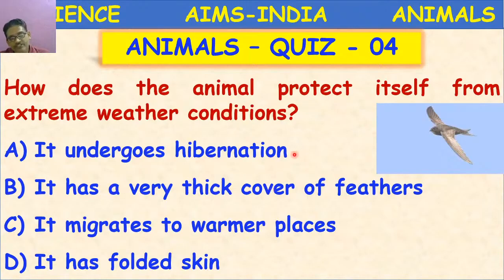Next, the opposite of hibernation is estivation. In summer, in the months of April and May, when it is very hot, certain animals will stop all their activities and undergo sleep. That is called estivation, summer sleep. Hibernation means winter sleep. For example, a bird called penguin may undergo hibernation. Yes, what is the answer for this question? Some of the birds, has anybody answered in the live chat?